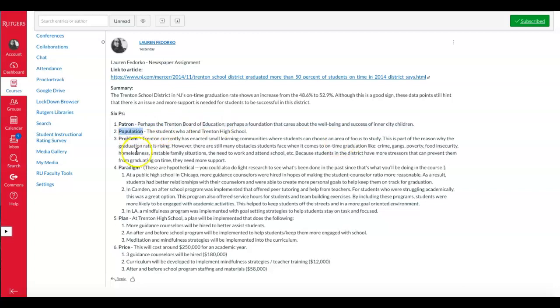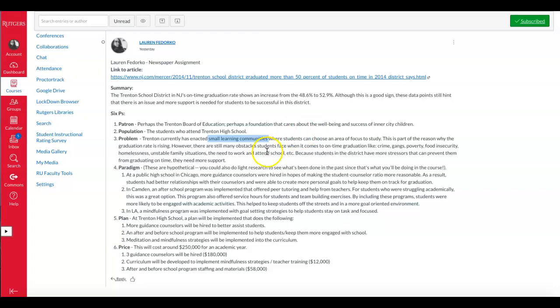The population, very easy, just Trenton High School students. The problem, this is also not so bad. We just talk about what is happening with the graduation rates. And I actually included one thing that the article said, that they are incorporating small learning communities to try to combat this issue, and it's been semi-successful.